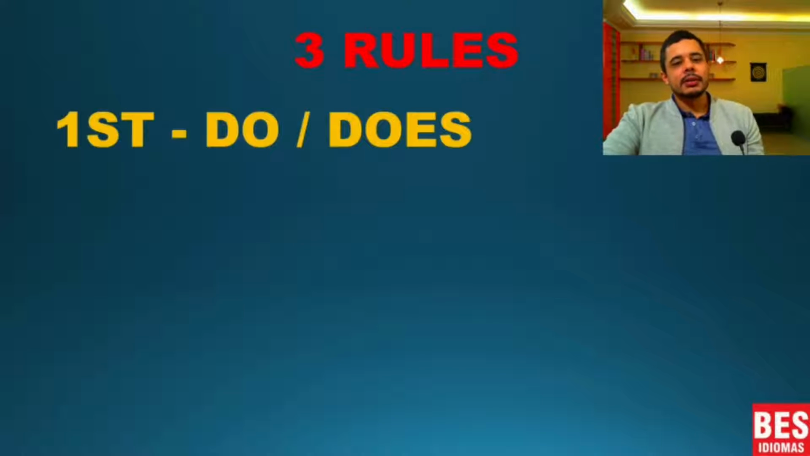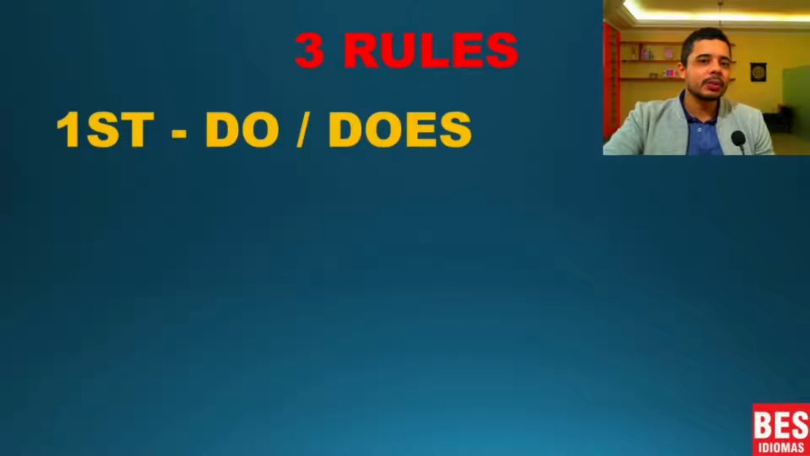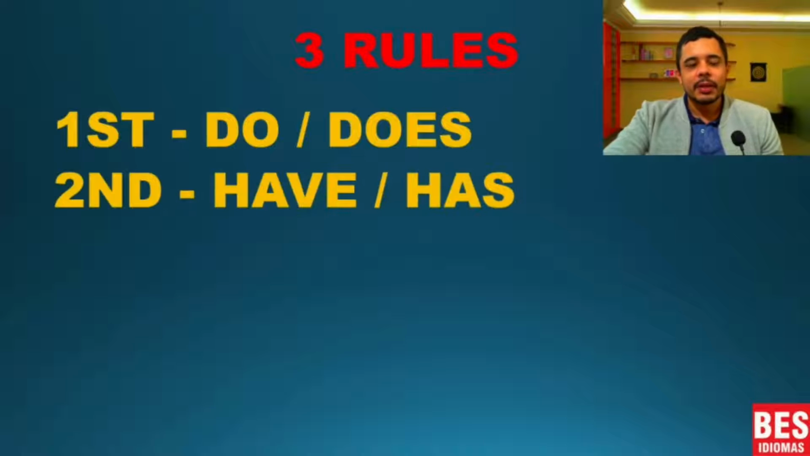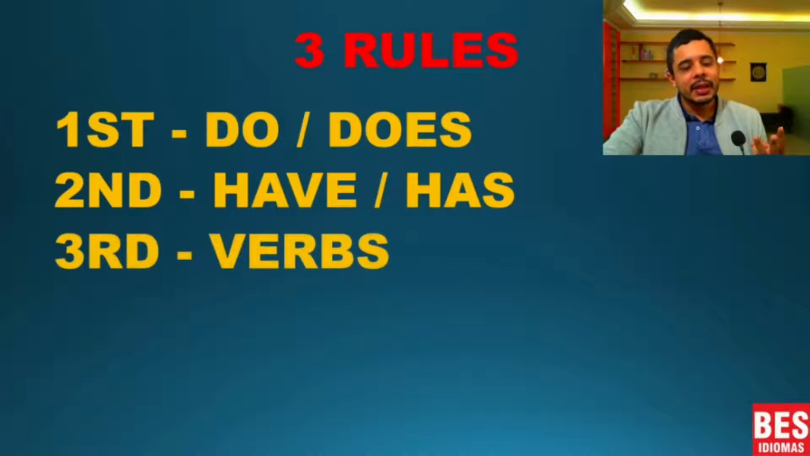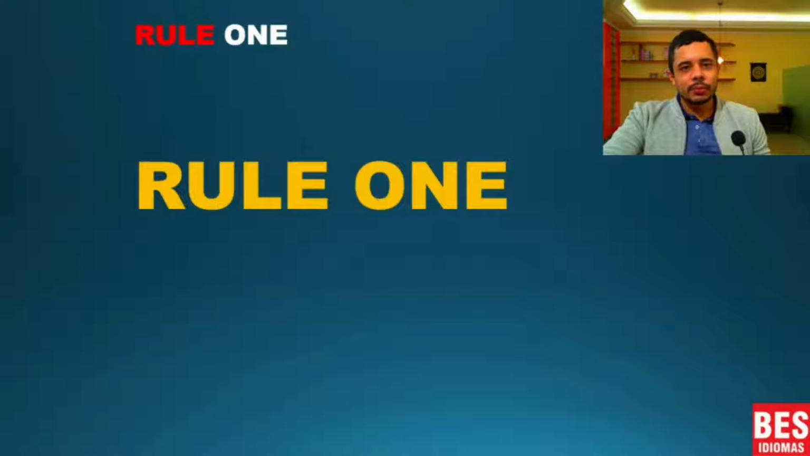Rule number one, the difference between do and does. Rule number two, the difference between have and has. And rule number three, I call it verbs. It doesn't have a name, I just call it verbs. So let's go to rule one.